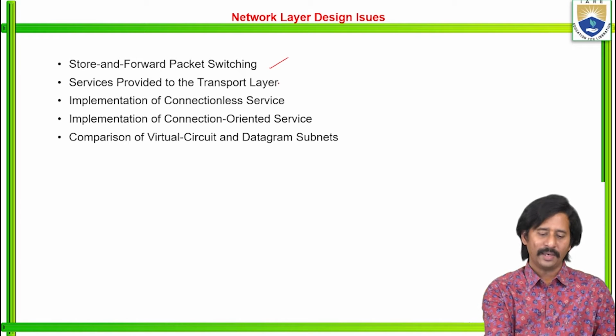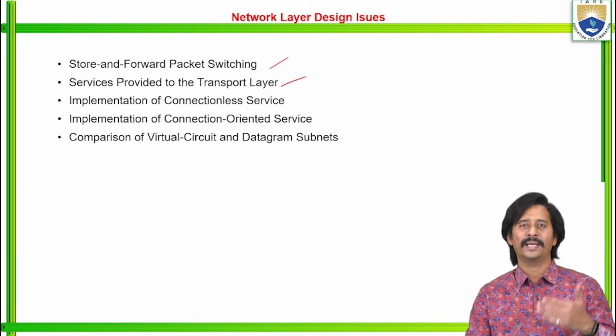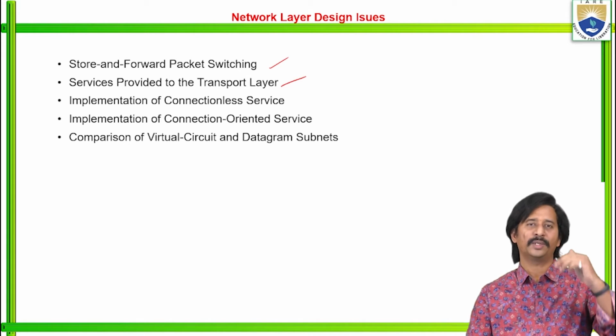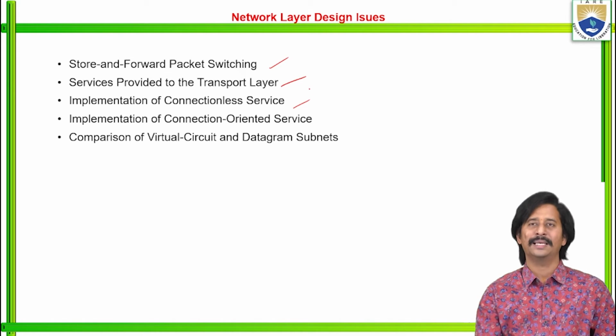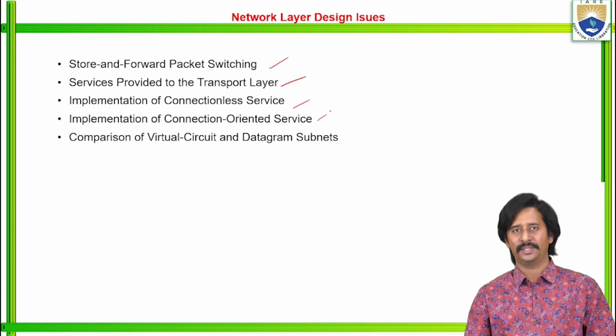The second design issue is services provided to the transport layer. You know the upper level layer of the network layer is the transport layer. Then the implementation of connectionless service and the implementation of connection oriented service.